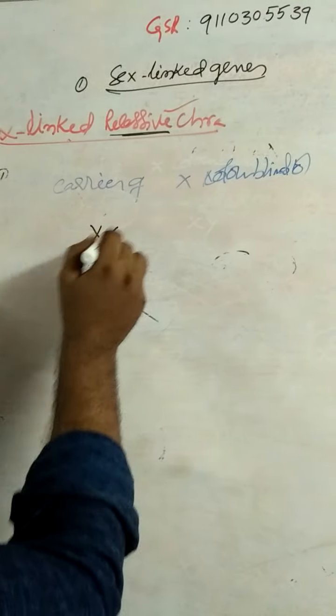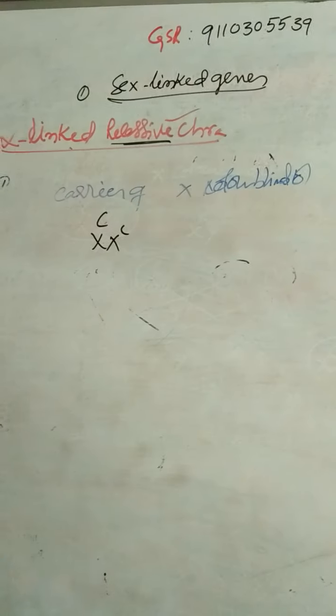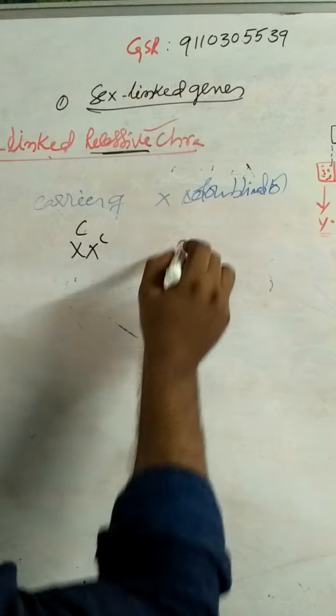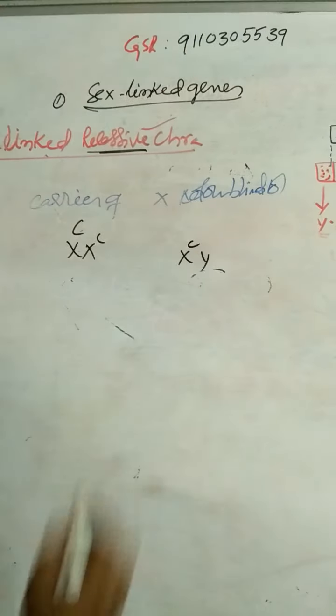Carrier female, X capital C, small c. This is the carrier female. Colorblind male, X, Y, colorblind, small c.